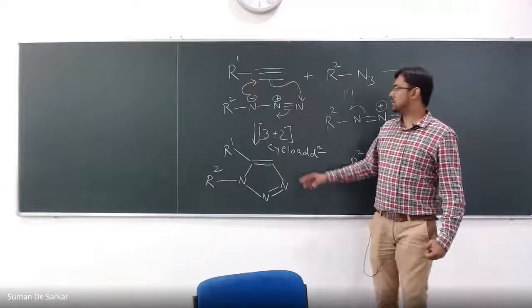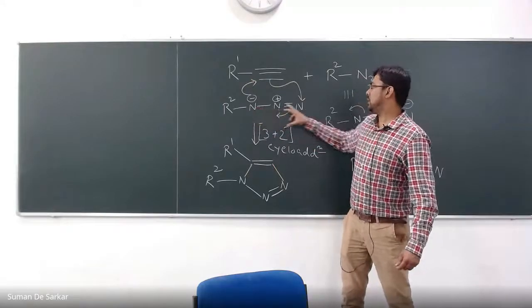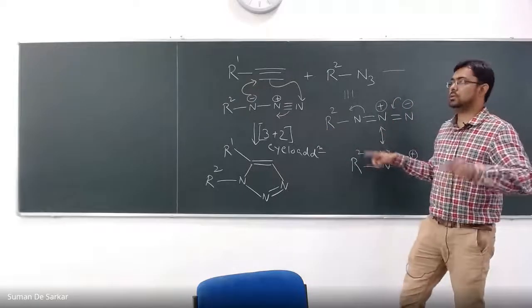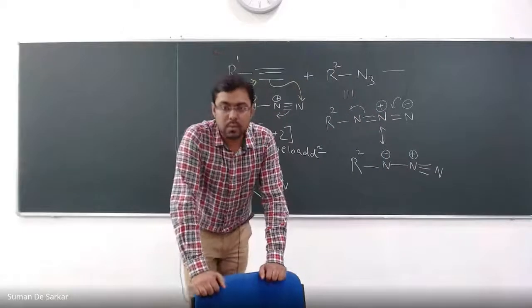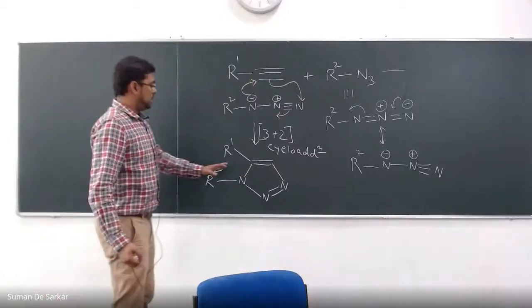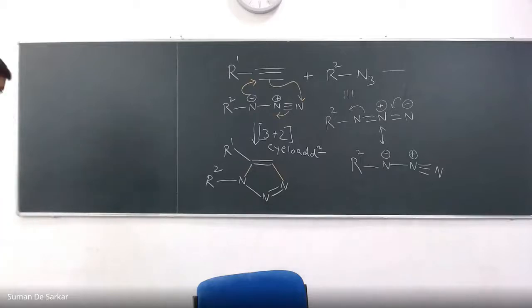Basically, the azide is dipolar, right? So it's plus and minus on different sides. That's why it's also sometimes called 3 plus 2 dipolar cycloaddition reactions. And it's like this. So you get a 5-membered ring because 3 plus 2 is 5.